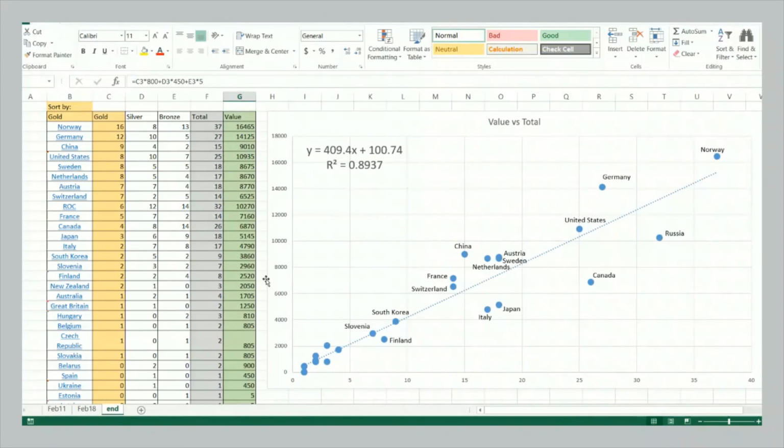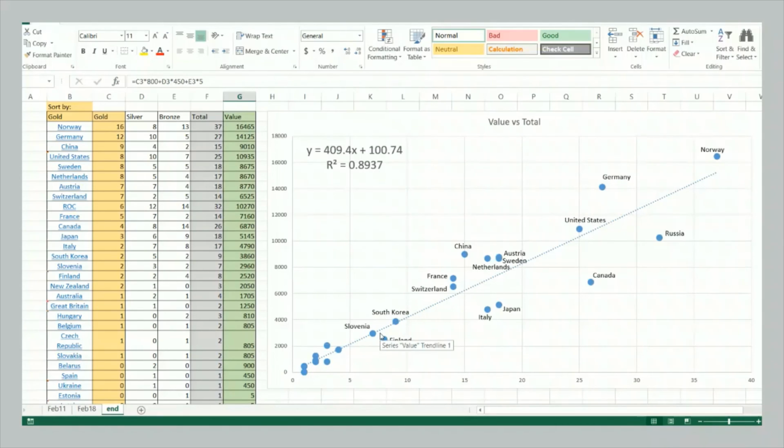So even though we're not plotting countries by gold medal here, we still see the result of that with the group of first runners up, including Russia and Canada from the total medals they've won, but they are lower down in terms of medal value compared to Germany and the United States. And then we see our group of second runners up. Again, we see the same countries repeating their presence. So we have China, Austria, Sweden is actually overlapping here, Netherlands, Japan, Italy, France, Switzerland. And then we have this group of third runners up. And so we have South Korea popping up again, and we actually have Slovenia and Finland coming onto our radar as points that stand out as their own separate cloud.